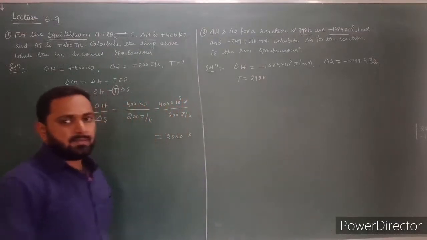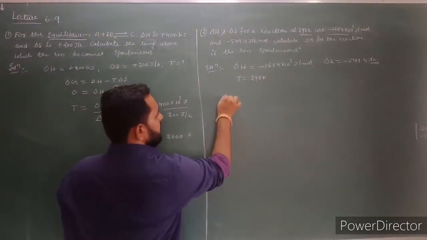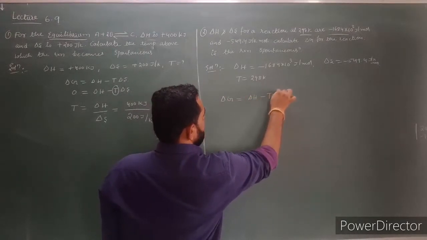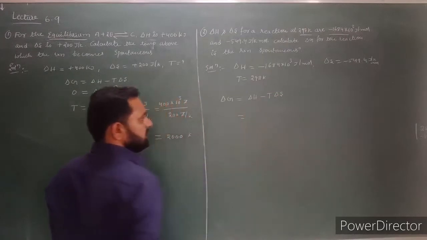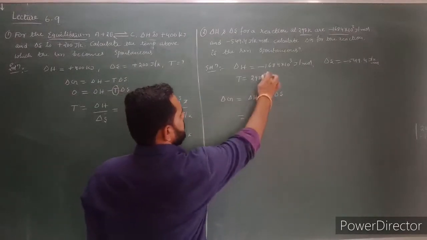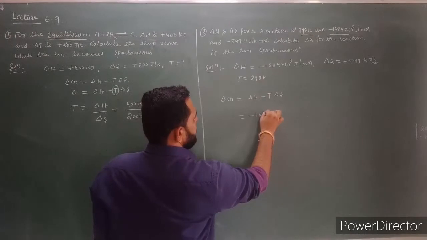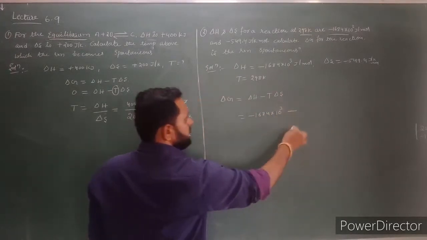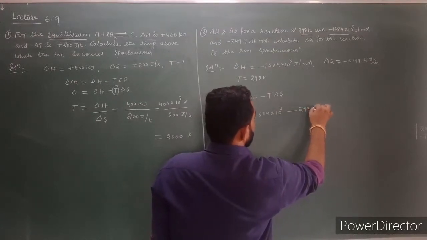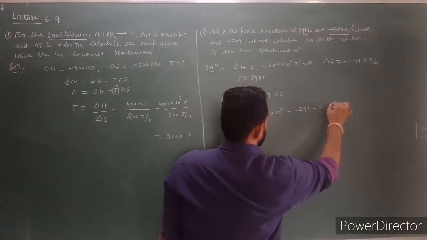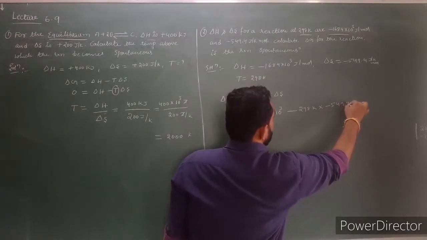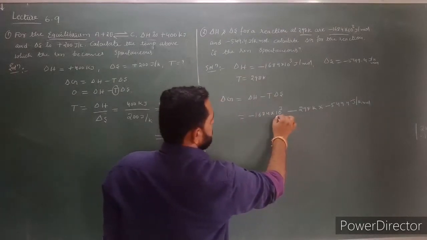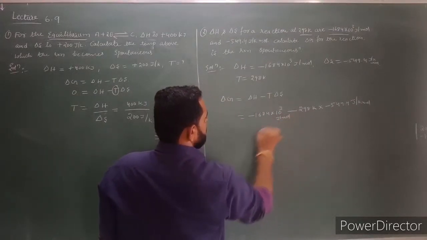Now write the Gibbs free energy change relation. Delta G is equal to delta H minus T into delta S. Now you substitute the values here. What is delta H? Minus 1684 into 10 power 3, minus what is temperature? 298 Kelvin. What is delta S? Minus 549.4 joule per Kelvin per mole. Here what is the unit? Joule per mole. Now you simplify this one.